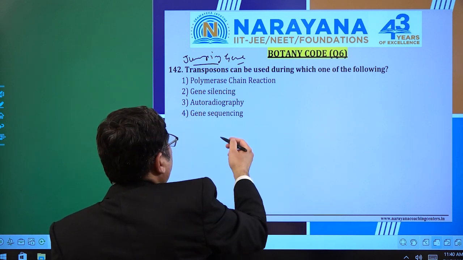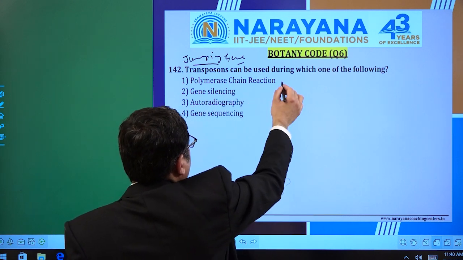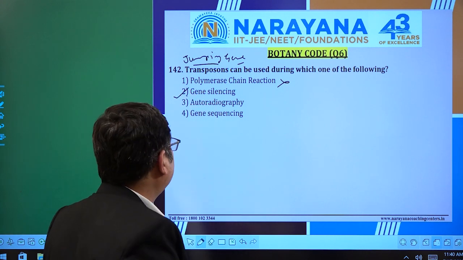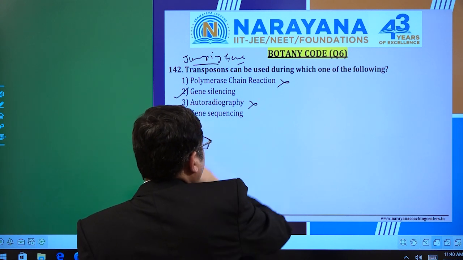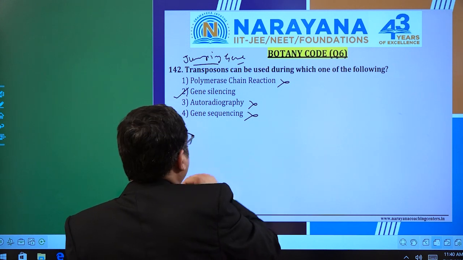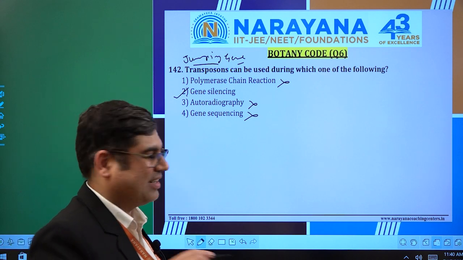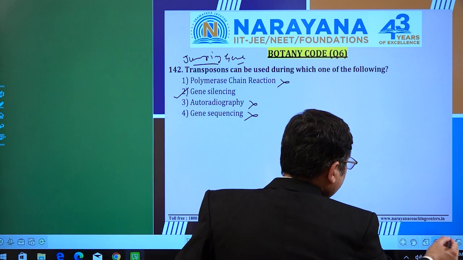If I go through the options one by one, polymerase chain reaction, no, it is not from PCR. Gene silencing, of course, it is therefore right. Autoradiography, no concern about it. Gene sequencing is not concerned with it. So for question number 142, the answer is the second option. Let's move on to the next question.